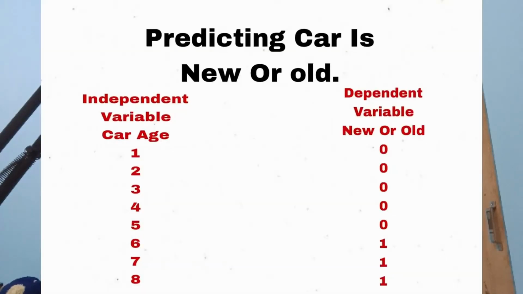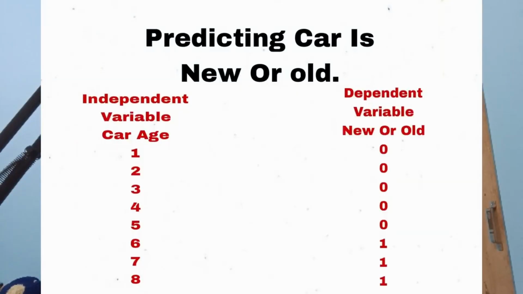The difference between linear regression and logistic regression is that in linear regression both the independent and dependent variables are continuous data, whereas in logistic regression the independent variable is continuous data and the dependent variable is categorical data. We can have multiple independent variables, but only one dependent variable, which means yes or no, old or new, for example.